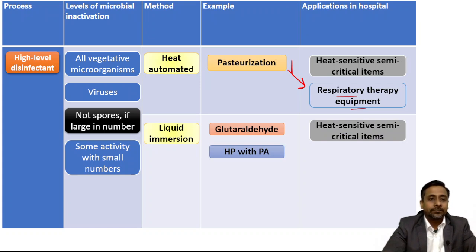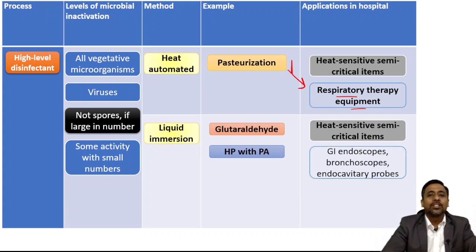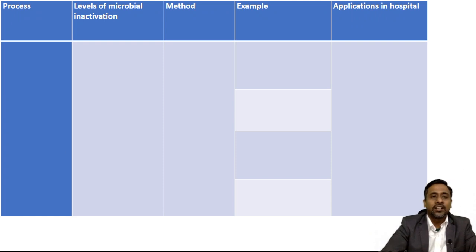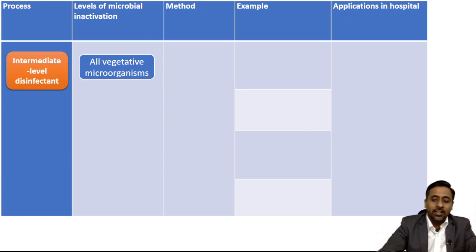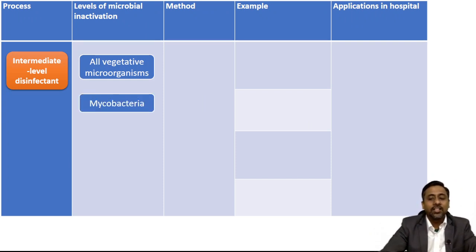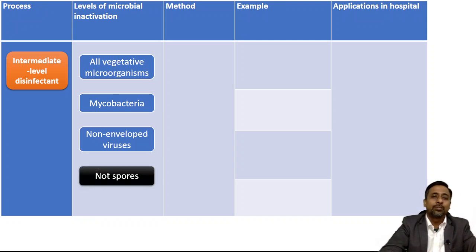Okay, and those items are GI endoscopes, bronchoscopes, and endocavitary probes. Okay, now coming to the next process, that is intermediate level disinfectant, and the level of microbial inactivation is all vegetative microorganisms can be killed, including the mycobacteria and non-enveloped virus, but not the spores. So spores cannot be killed by intermediate level disinfectant even if present in a smaller number. And the method is liquid immersion or liquid contact.